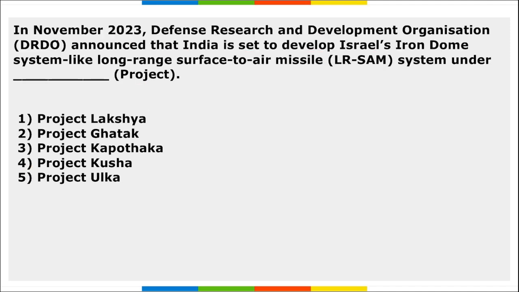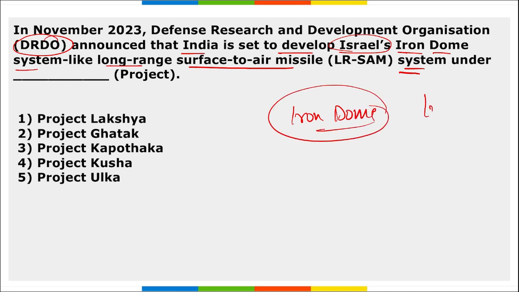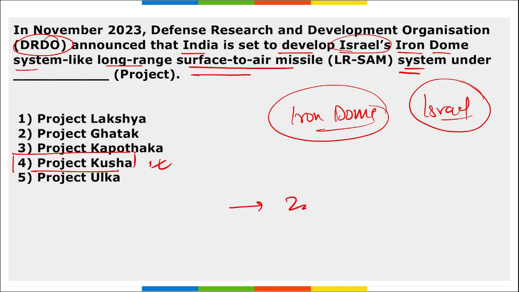Correct? Mark this. DRDO announced that India is set to develop a long-range surface-to-air missile system like Israel's Iron Dome system under a certain project. We know the Iron Dome system, right? It has protected Israel from multiple missiles. Correct? A similar system will be built by DRDO for India. This will be a surface-to-air missile system, and it will be developed under Project Kusha. Correct? Mark this. And this system will be deployed by the year 2028 to 2029.